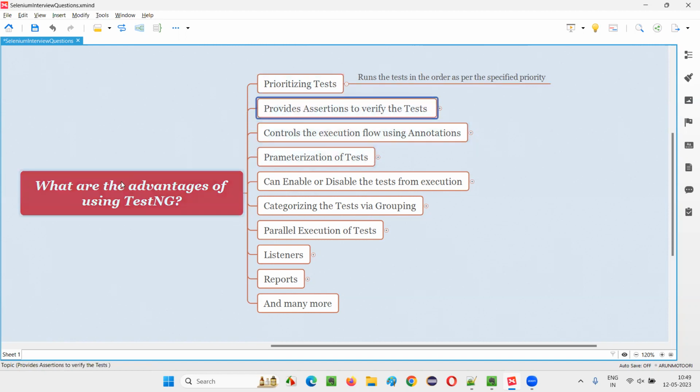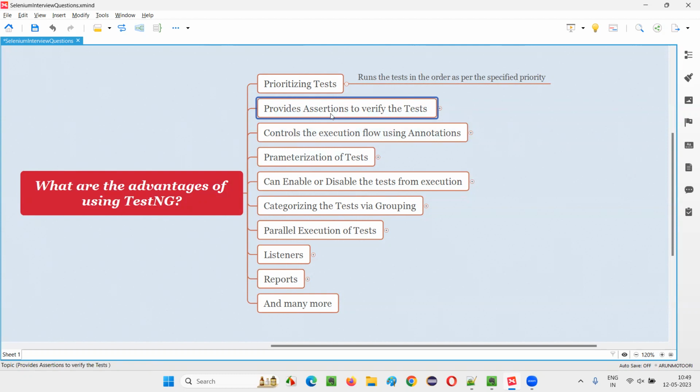Next advantage we get with the help of TestNG is that it provides something known as assertions. You will write a lot of tests, like automation tests, and ultimately the test needs to either pass or fail, right? It will pass if the automation code you have written in that particular test is running properly without any issues. How do we pass the test? With the help of assertions.